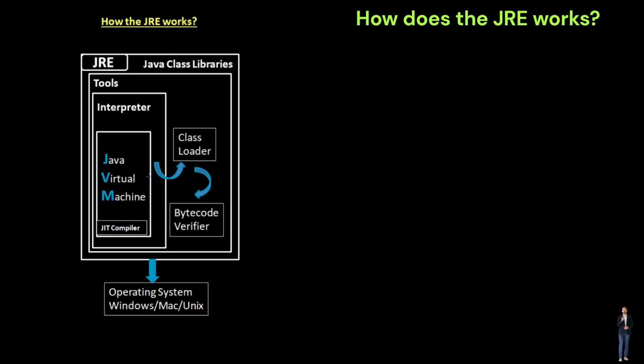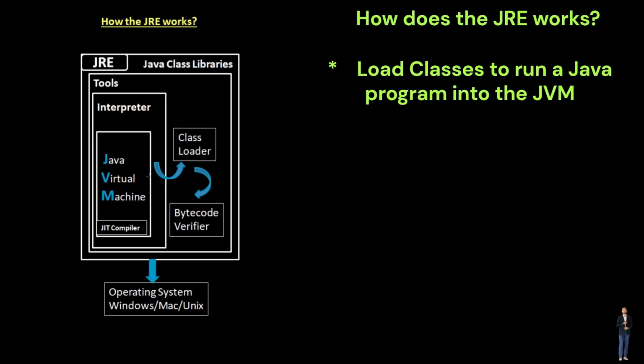How does the JRE work? The Java class loader dynamically loads all the classes required to run a Java program into the JVM. Java classes are only loaded into memory when they are needed. The JRE employs class loaders to automate this procedure on demand.